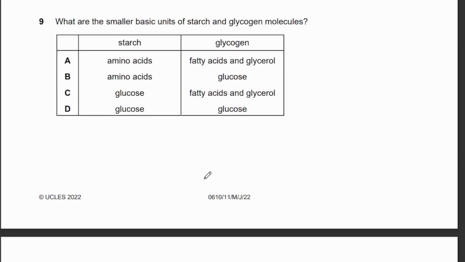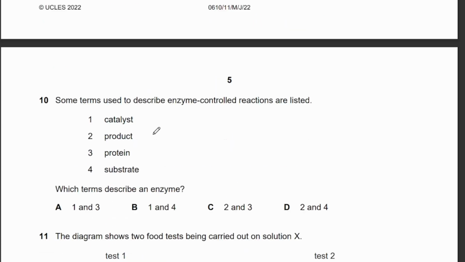9. What are the smaller basic units of starch and glycogen molecules? So, starch and glycogen are both made out of glucose. So therefore, 9 is D. Amino acids make up proteins. Fatty acids and glycerol make up triglycerides. Okay, therefore, starch and glycogen is glucose.